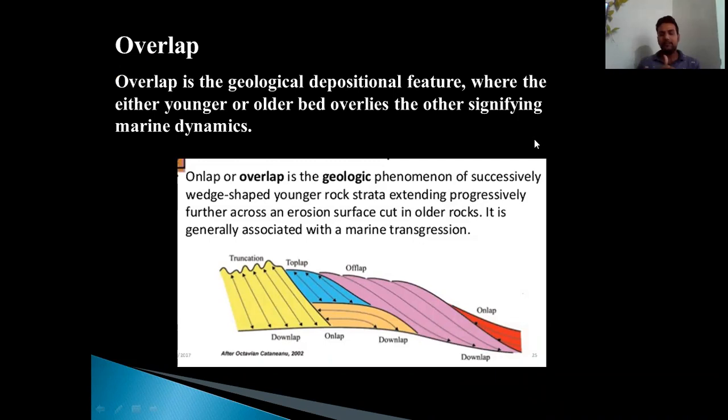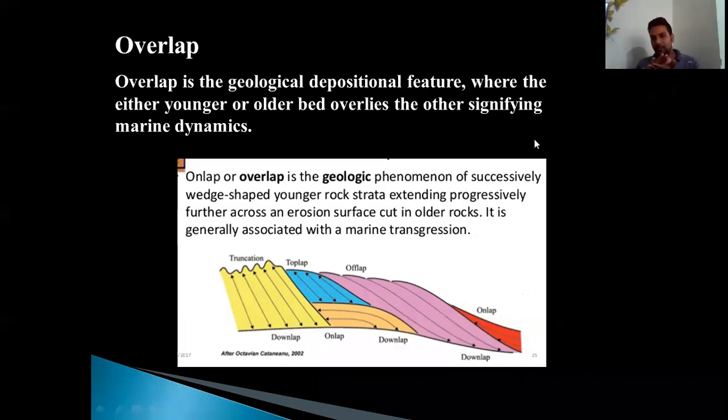Overlap is the geological depositional feature where either younger or older bed overlies the other, signifying marine dynamics. So overlap is the depositional feature. Basically we can classify features on the basis of the process responsible for their origin. If a feature is formed because of depositional activity, you can call it a depositional feature. And if it is formed because of erosion, you can classify it as an erosional feature.